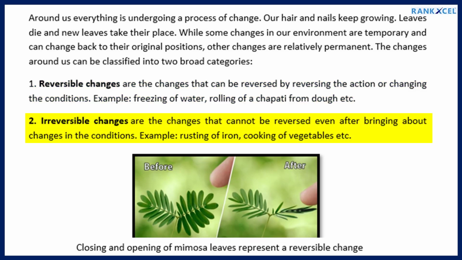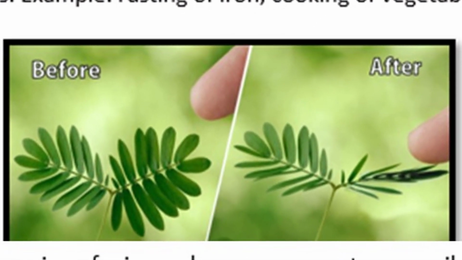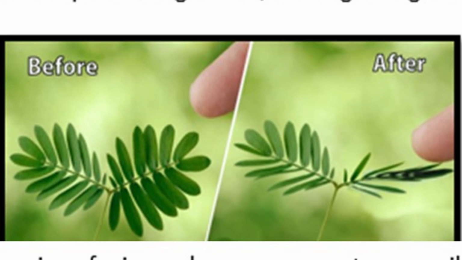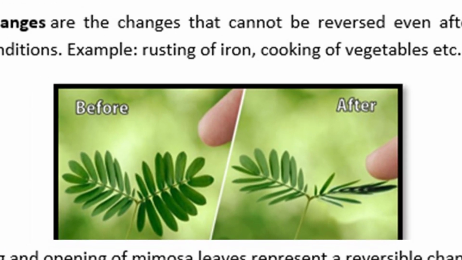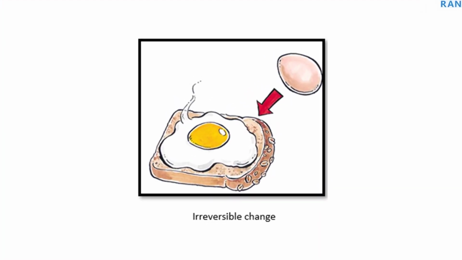2. Irreversible changes are the changes that cannot be reversed even after bringing about changes in the conditions. Example: rusting of iron, cooking of vegetables, etc. Closing and opening of mimosa leaves represent a reversible change. Irreversible change.